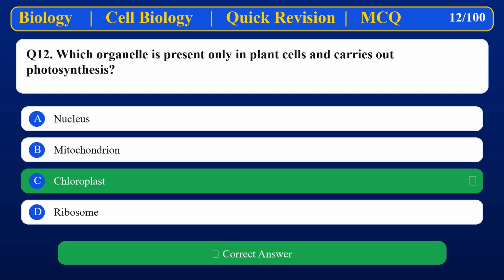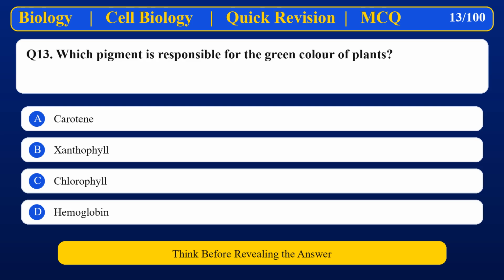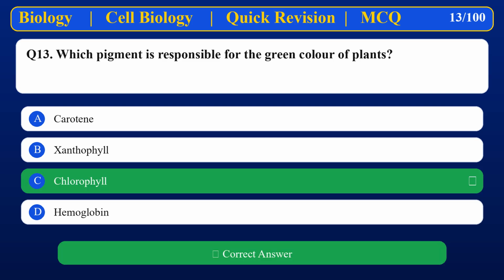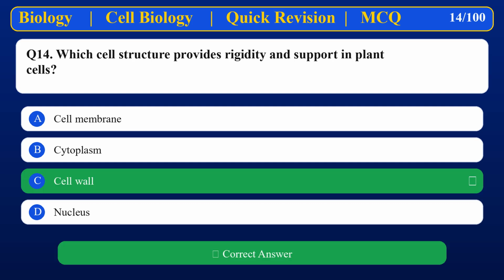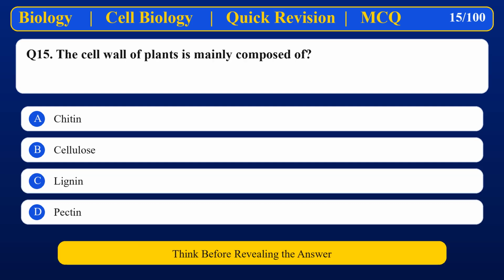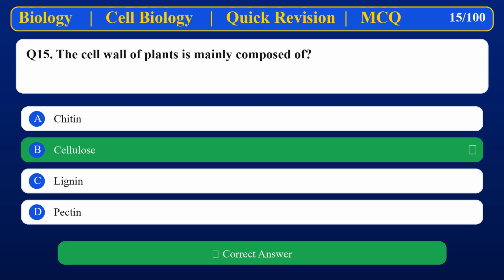Chloroplast. Which pigment is responsible for the green color of plants? Chlorophyll. Which cell structure provides rigidity and support in plant cells? Cell wall. The cell wall of plants is mainly composed of Cellulose.